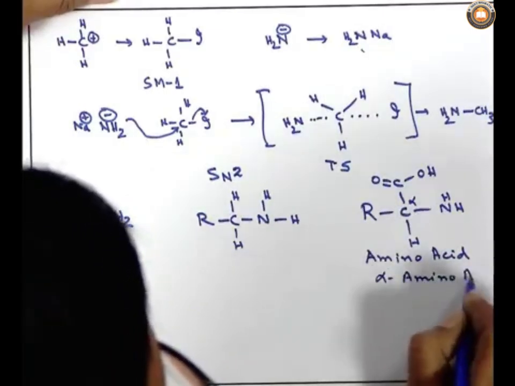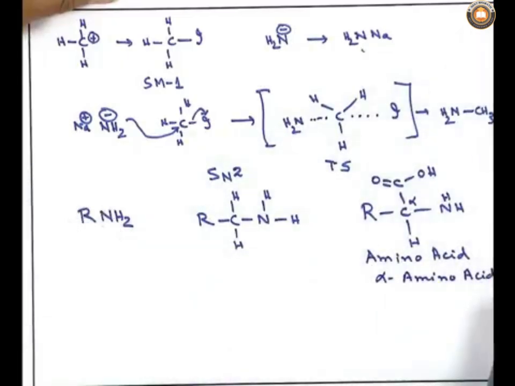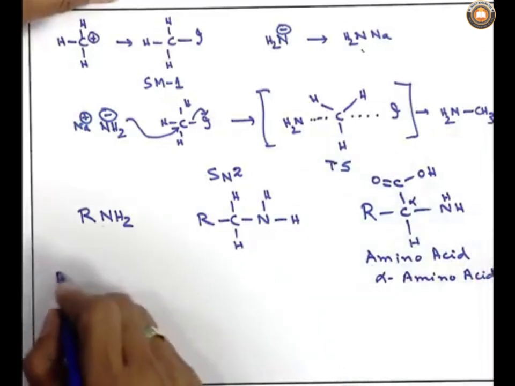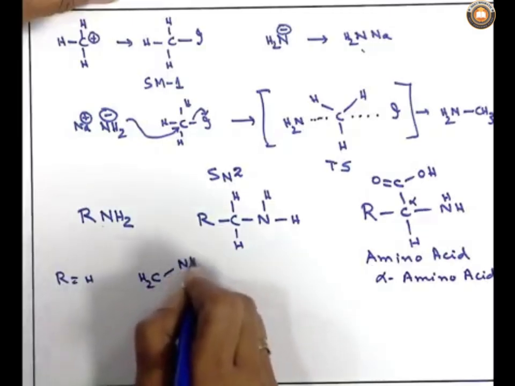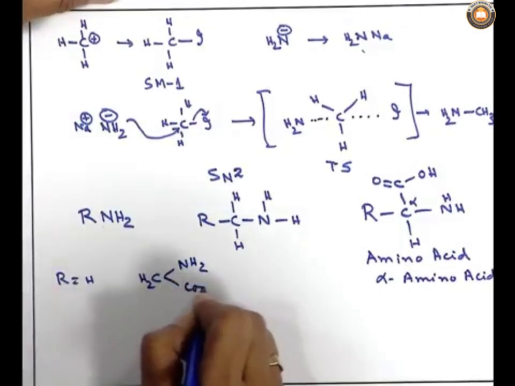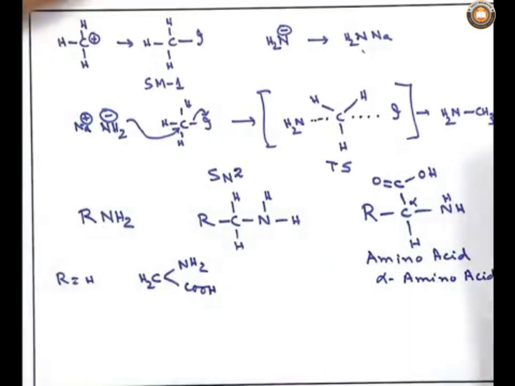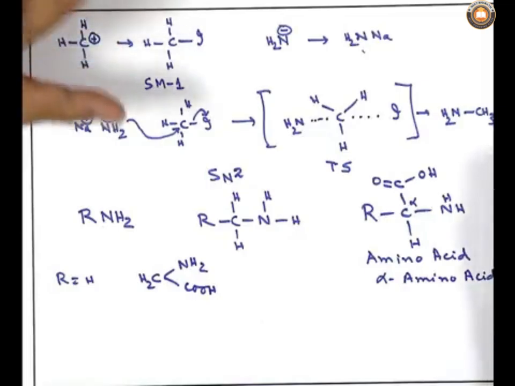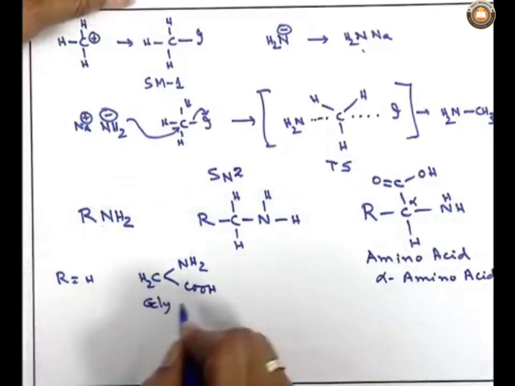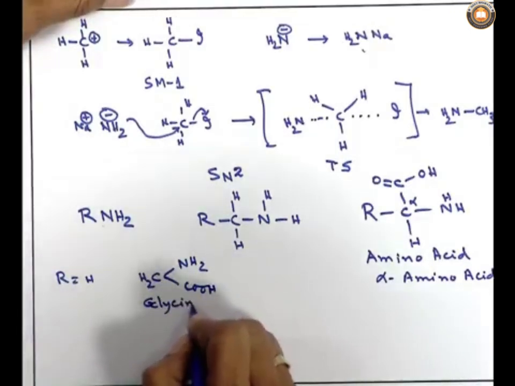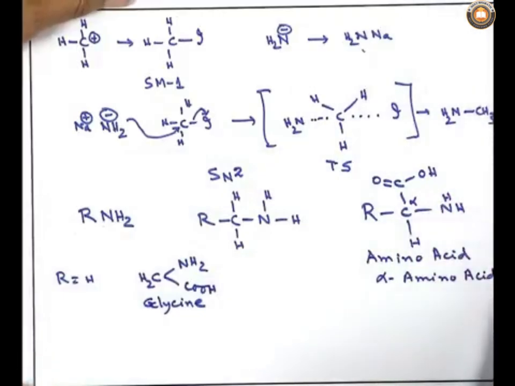Looking at this structure, you can easily guess that this compound is simply substituted. If R is H, then this compound is CH2NH2COOH. This is nothing but acetic acid with one hydrogen replaced by an NH2 group, and this is called alpha amino acetic acid, or by its trivial name, glycine. Glycine is a very important amino acid.